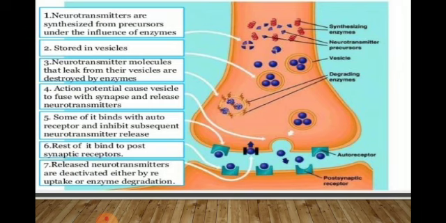Here is a pictorial view of the processing of a neurotransmitter. So let's take an example of a neurotransmitter, which is acetylcholine. So here is a synaptic cleft, with the neurotransmitter present in the synaptic cleft. Let's take acetylcholine as the neurotransmitter.